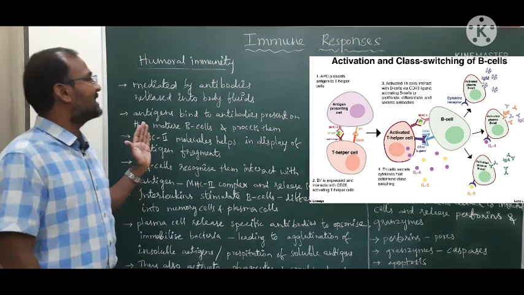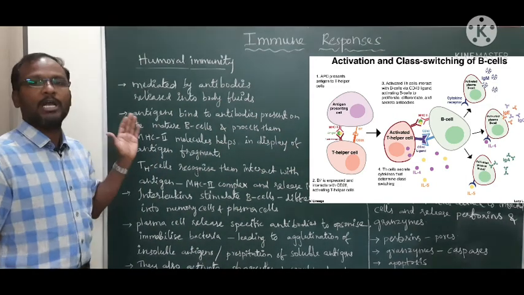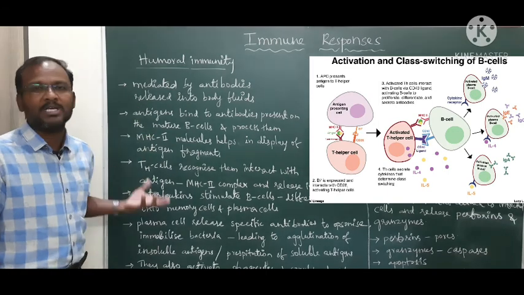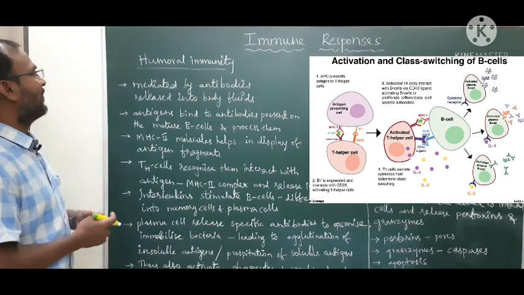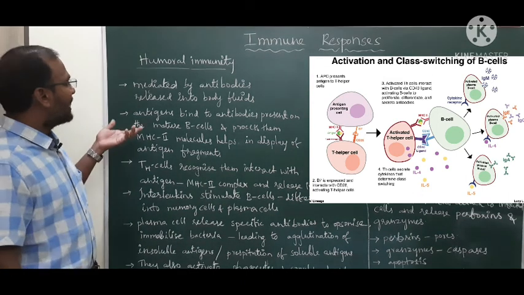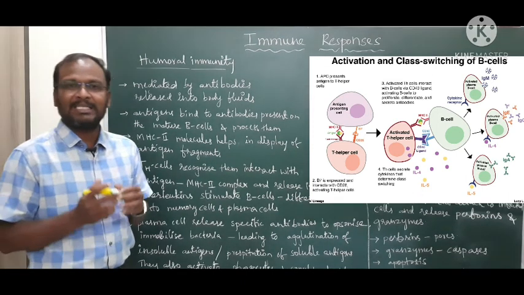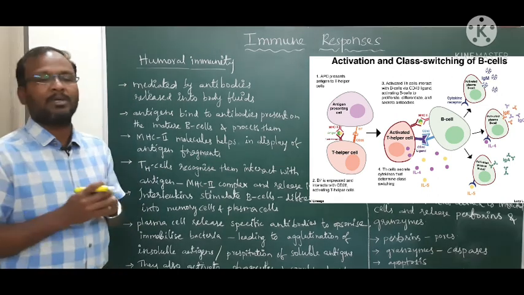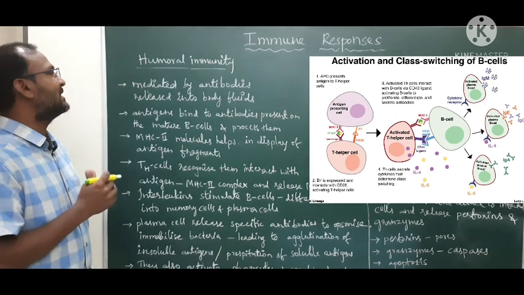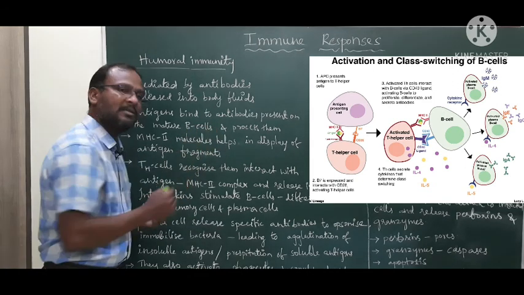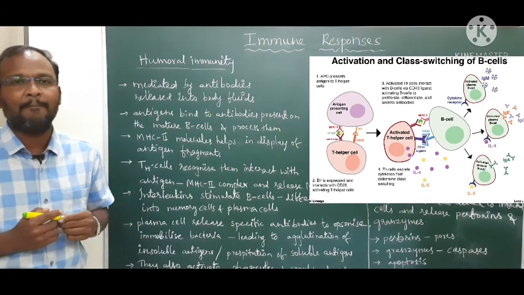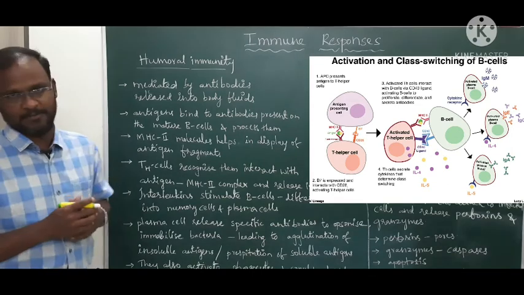So let us discuss humoral immunity in a brief point-wise manner, how it happens with the chain reactions and cascading effects. First of all, the disease causing antigens, the free antigens, bind to the antibodies which are present on the mature B cells.